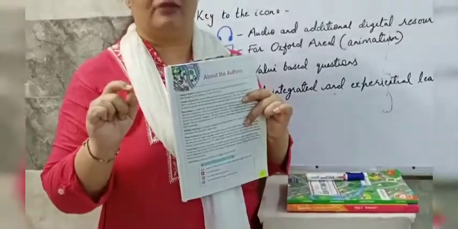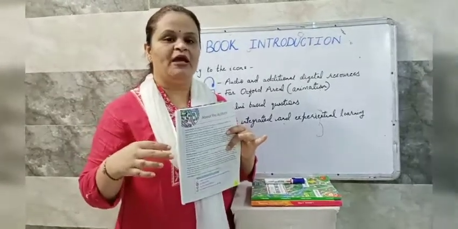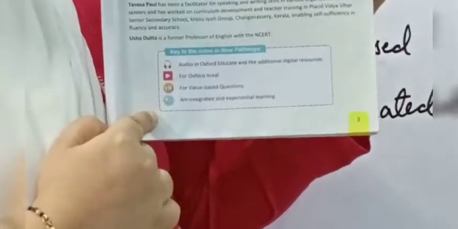Now on the same page, children, a very important thing which I want you all to pay attention to is the downside of page number 3. Here it's written key to the icons in New Pathways.